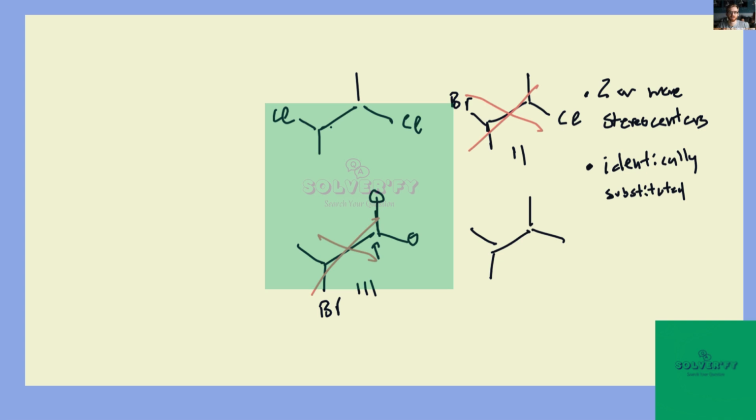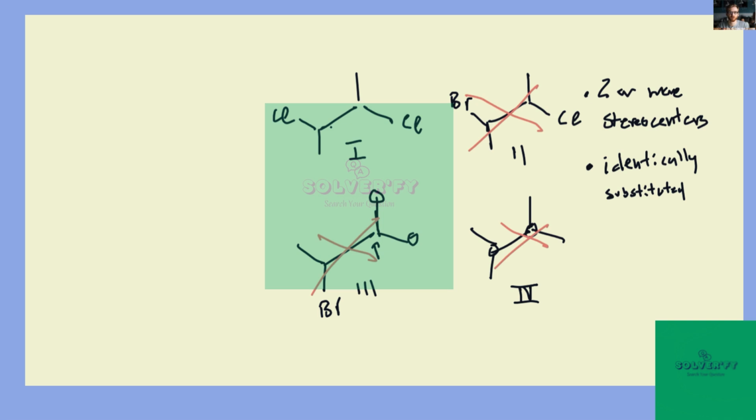Next up, we have 4, which we can also throw out. And the reason for that is that we need 2 or more stereocenters. And this is not a stereocenter, and neither is that. Because remember, you need 4 unique substituents to be a stereocenter. Each of these clearly has 2 methyl groups for its substituents, which is not possible for them to be stereocenters then. Okay, finally, we have molecule 1, which we can look at. Right, well, we've got 2 or more stereocenters. It is identically substituted. Okay, so it's possible that this can exist as a meso isomer.